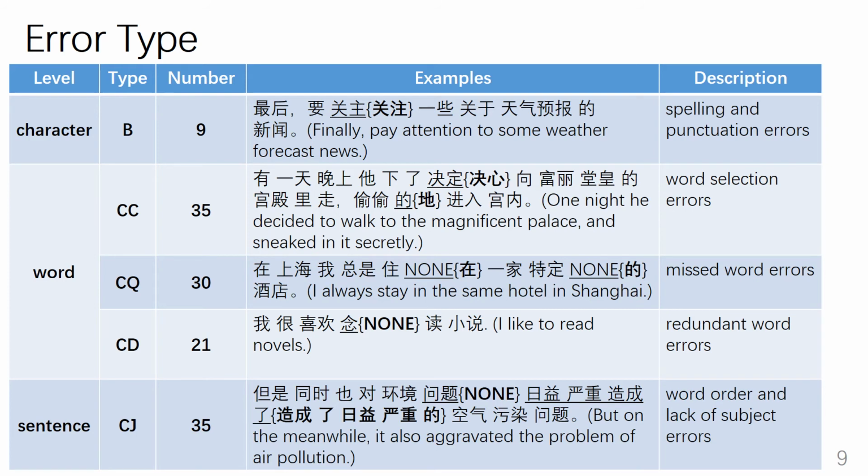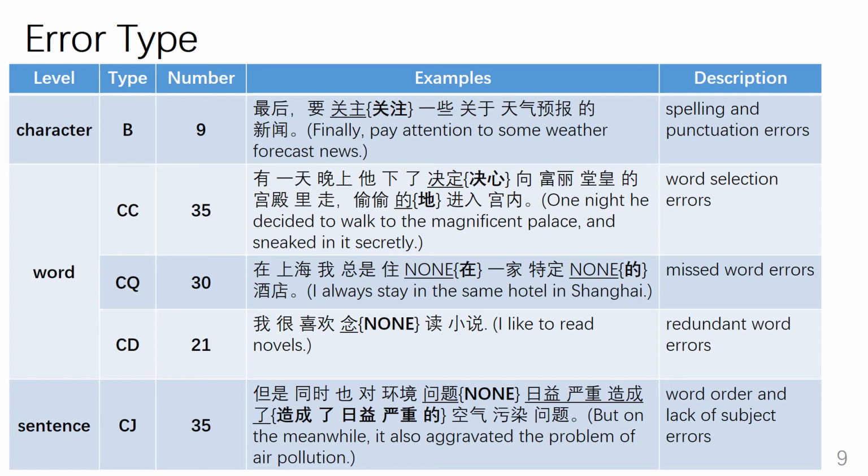To understand the error distribution of Chinese GEC, we annotate 100 sentences of development data and obtain 130 errors. We have 5 kinds of error: B, CC, CQ, CD, and CJ. B denotes character-level errors, which are mainly spelling and punctuation errors.